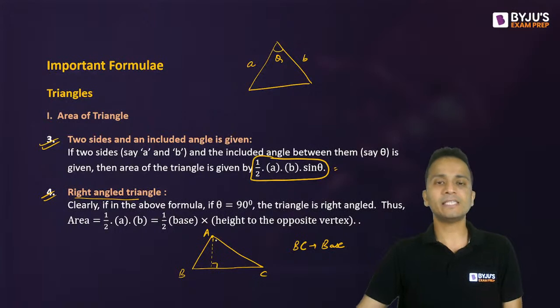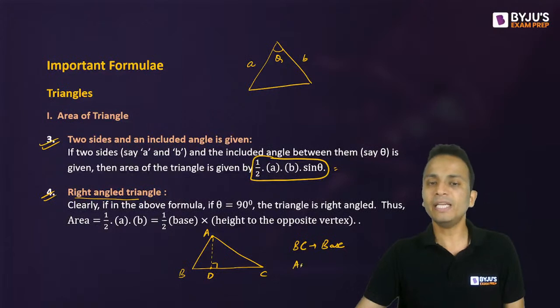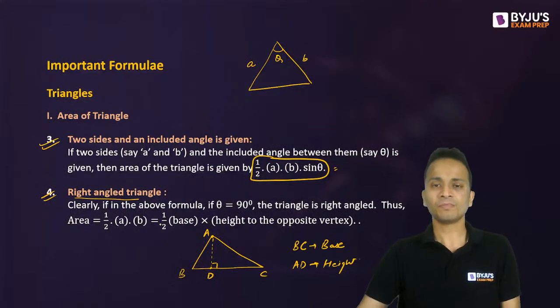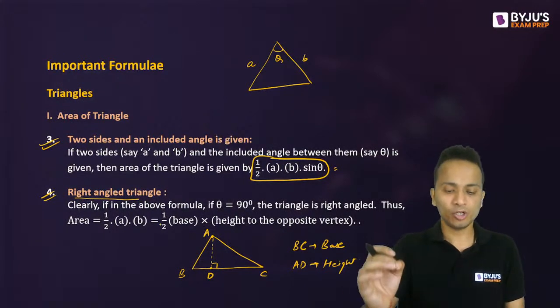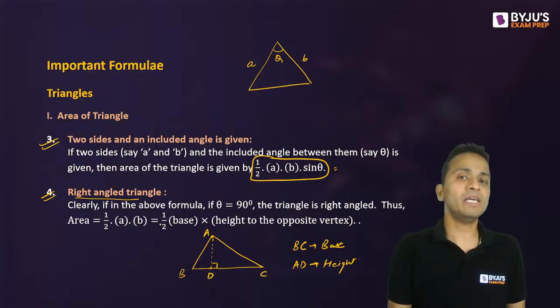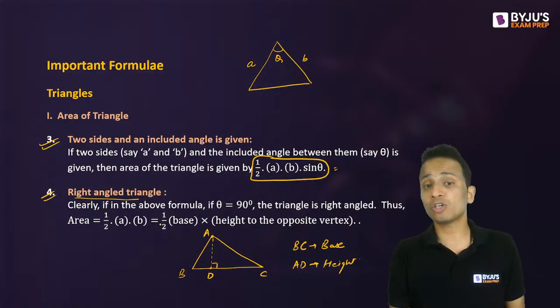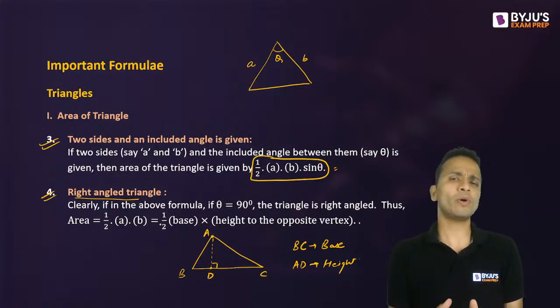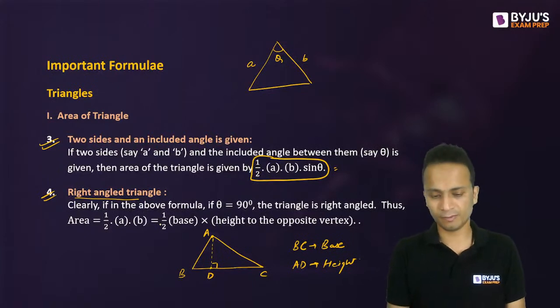So from vertex A, drop a perpendicular on BC. Let's say it is meeting at point D. So AD will become the height of this triangle. All right. So the area of the triangle will be equal to half into base into height, where height is the perpendicular to the base. So in a right angled triangle, you can say that the area will be half multiplied by the product of the two perpendicular sides. Okay, so this formula can be applied whenever the sides are perpendicular or you are given the height and the base of the triangle, right?